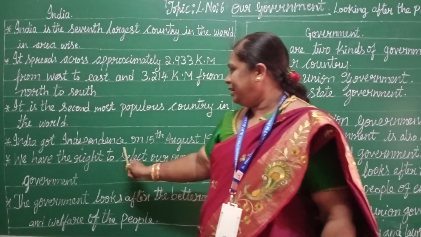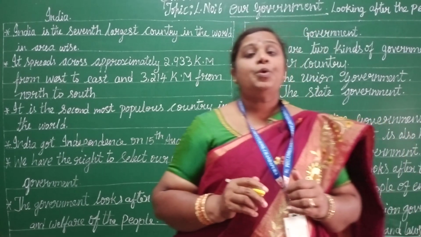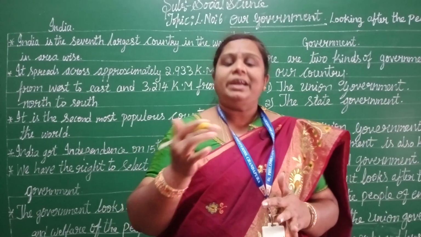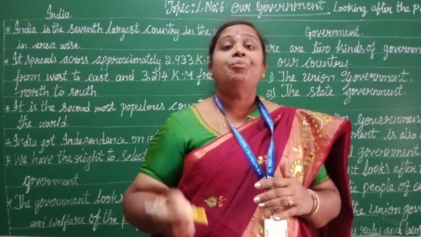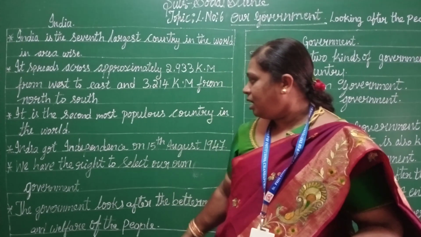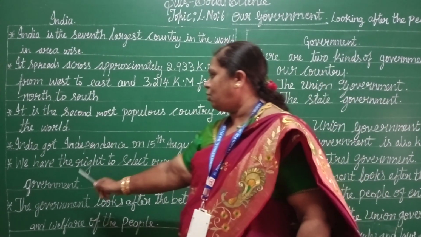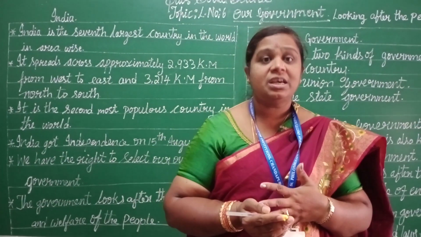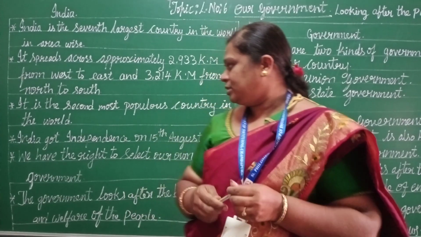India got independence on 15th August 1947. Before that, the British were ruling us. After independence, we have the right to select our own government.